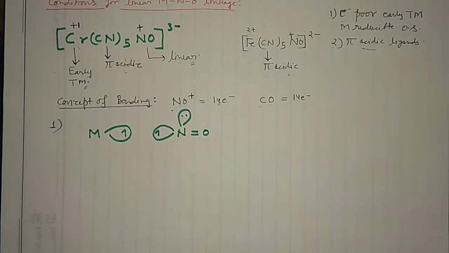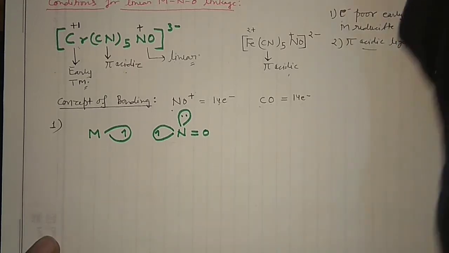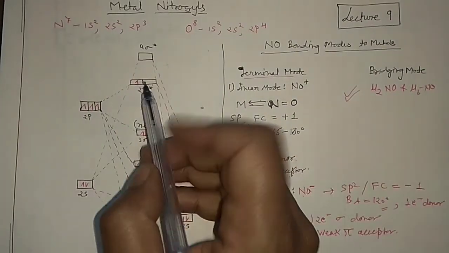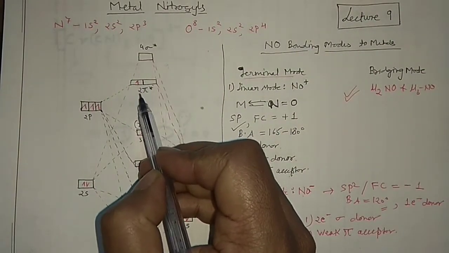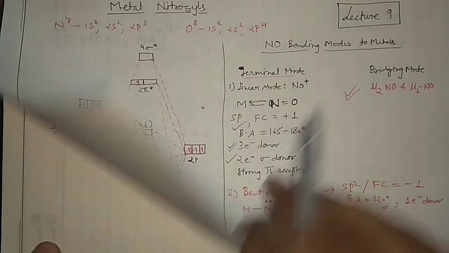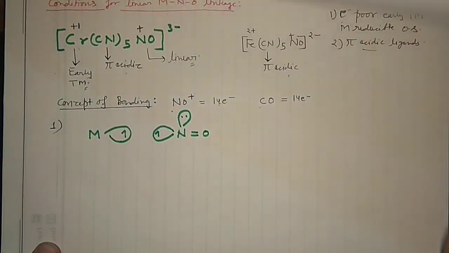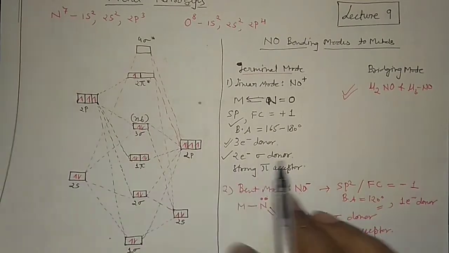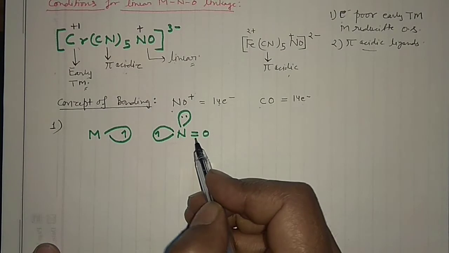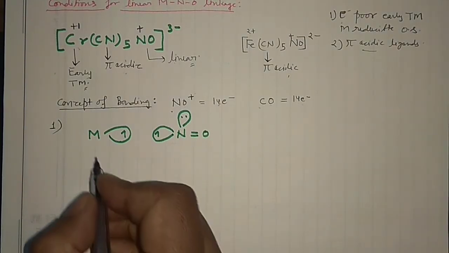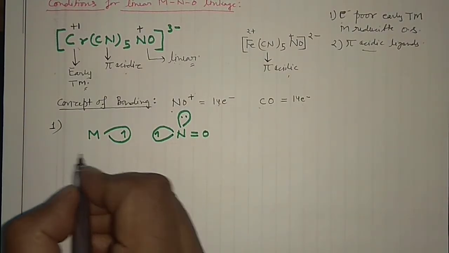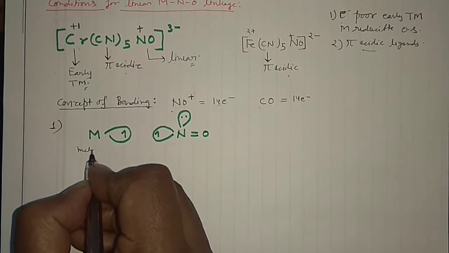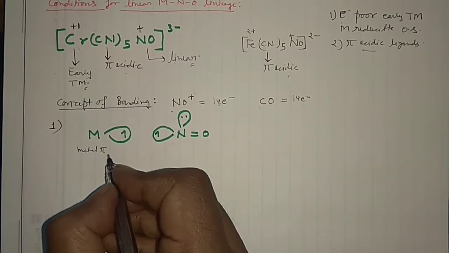I have put this odd electron in the 2pi anti-bonding orbital. These are the non-bonding electrons, and the rest is the bonding part. In that case, you can see this is the metal pi orbital.